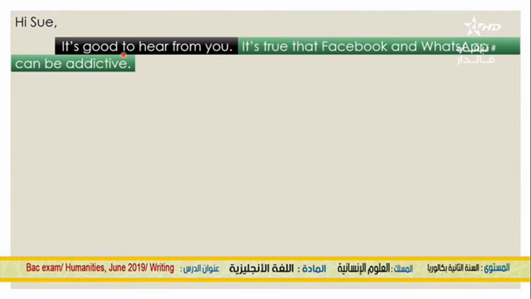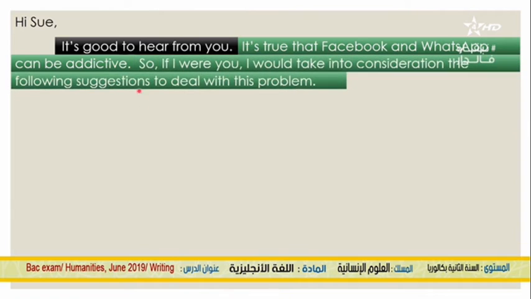It's true that Facebook and WhatsApp can be addictive. So if I were you, I would take into consideration the following suggestions to deal with this problem. So this was our introduction. Now we are going to move on to the body of our email.